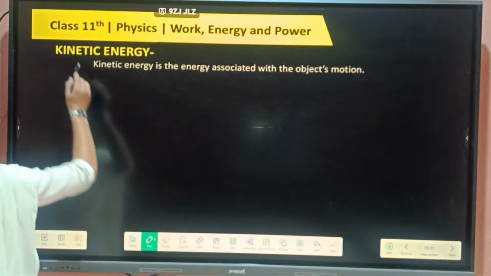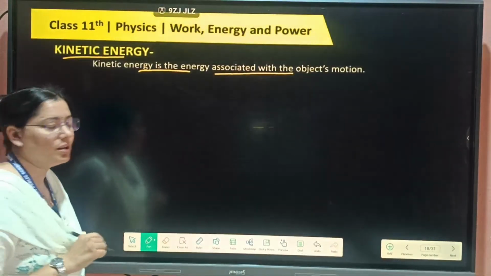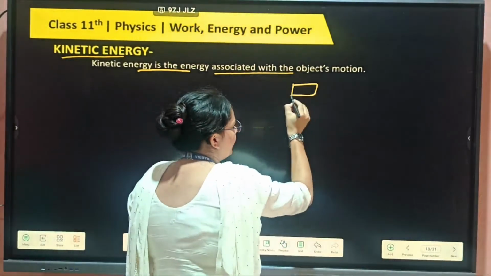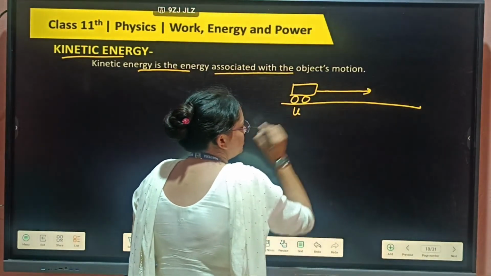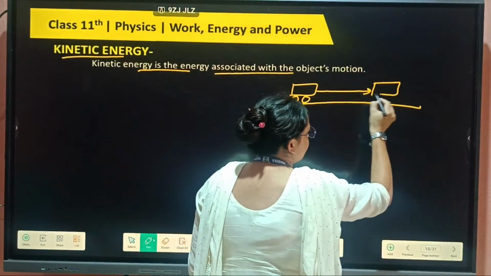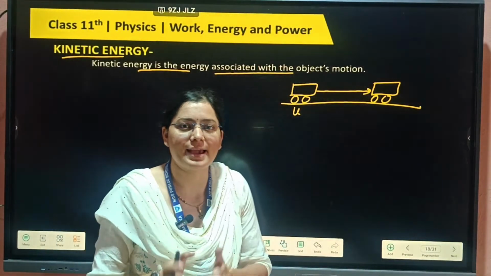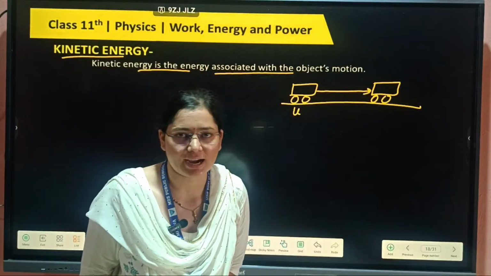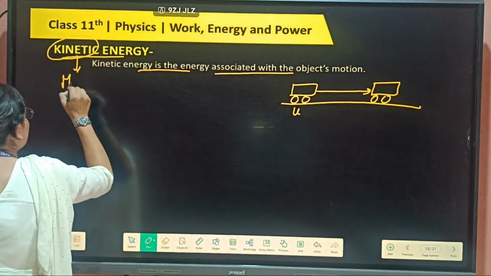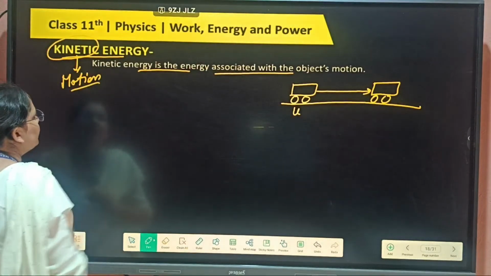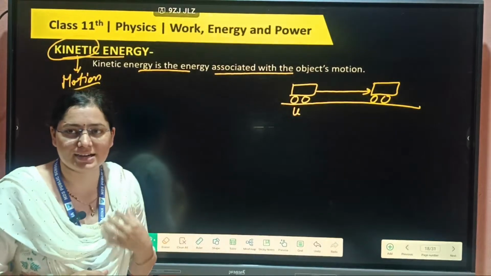Next, kinetic energy. Kinetic energy is the energy associated with the object's motion. For example, here any object moving on this plane, initially its velocity is u, after some time its velocity becomes v. Then during the motion of that object, the energy that acts there is known as kinetic energy. In simple terms, kinetic means related to motion. Whenever any body moves, is in motion, the energy involved is called kinetic energy.